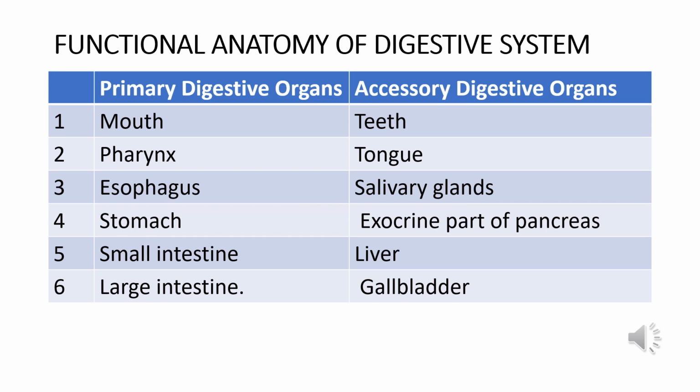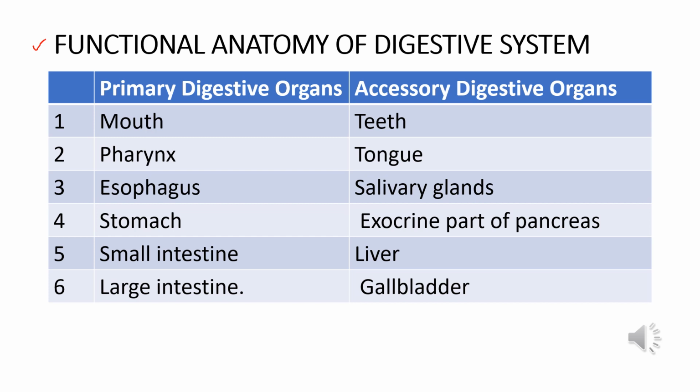Functional anatomy of the digestive system. It consists of the gastrointestinal tract or alimentary canal and accessory organs which help in the process of digestion and absorption. The GI tract is a tubular structure extending from the mouth up to the anus with a length of about 30 feet. It opens to the external environment on both ends.